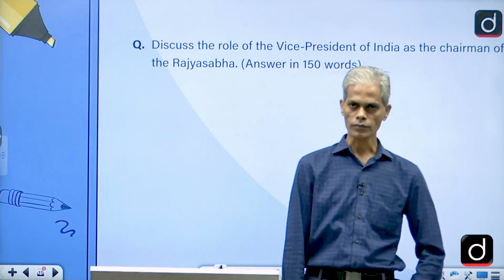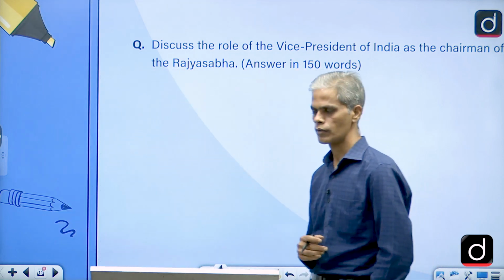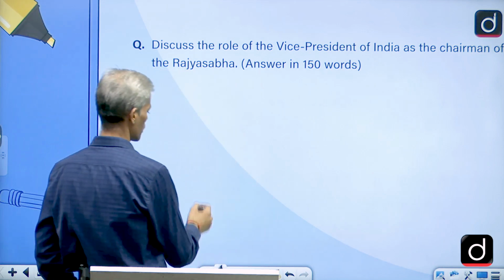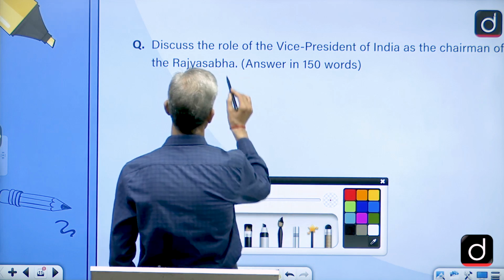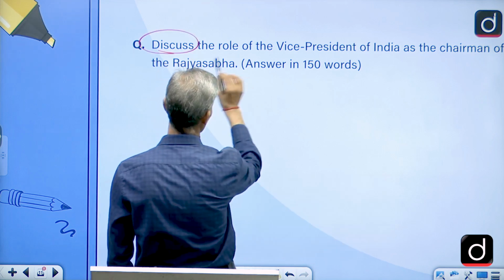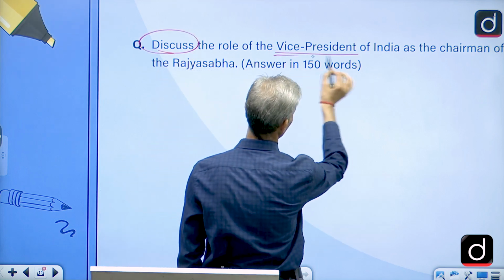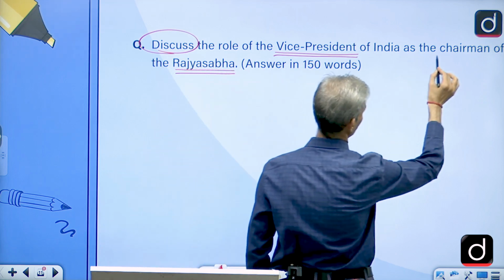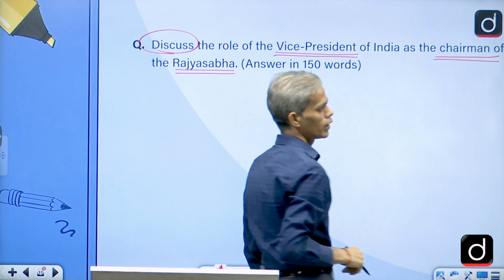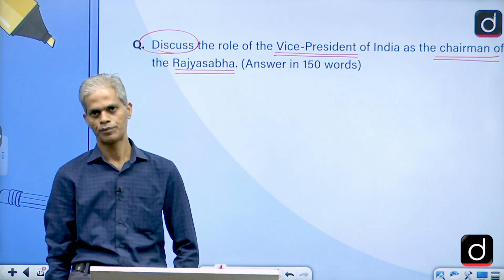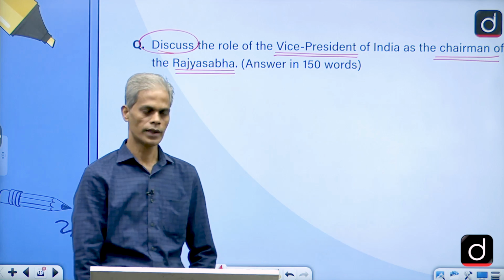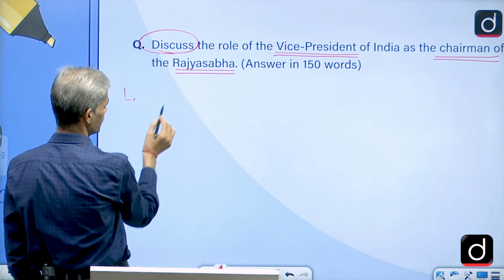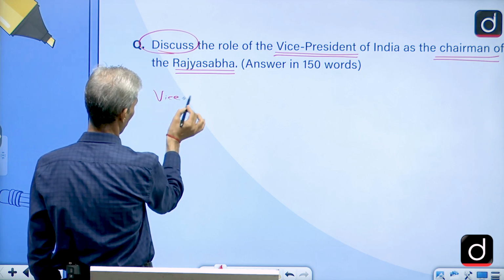Most of the questions this time were direct, so it was easy to answer as well. Now here the question is: discuss. Again the keyword is discuss, a simple keyword. Role of the Vice President of India as the Chairman of Rajya Sabha. Already we know how to handle the keyword discuss, and it is a straightforward question again from Part 5 only. The question is asking about the role of the Vice President.